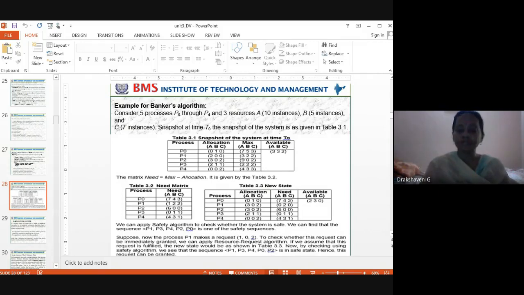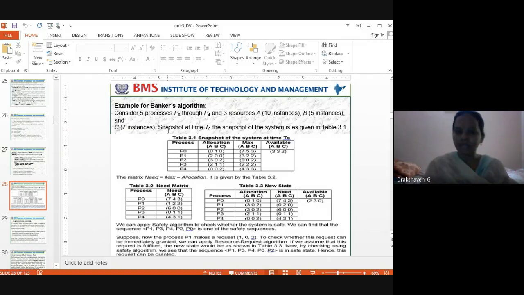Along with this, three resources means what are the resources available with me? CPU, printer, book. How many CPUs do I have? 10 CPUs. If I consider A, B, C as their names, A stands for CPU, 10 CPUs. B is printer, 5 printers. C is books, 7 books. That's what you can see here: A, B, and C.